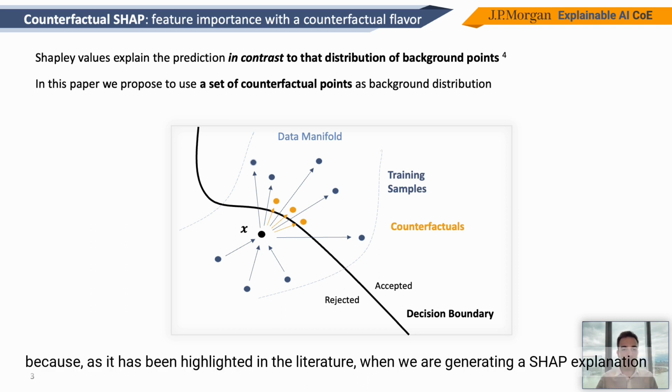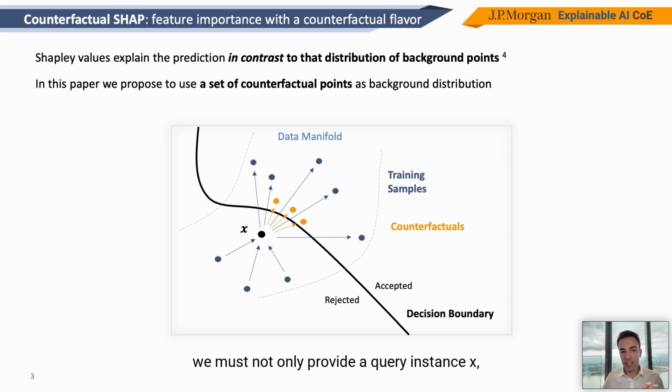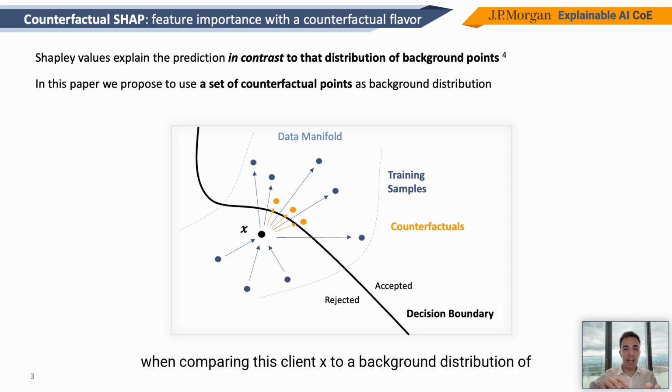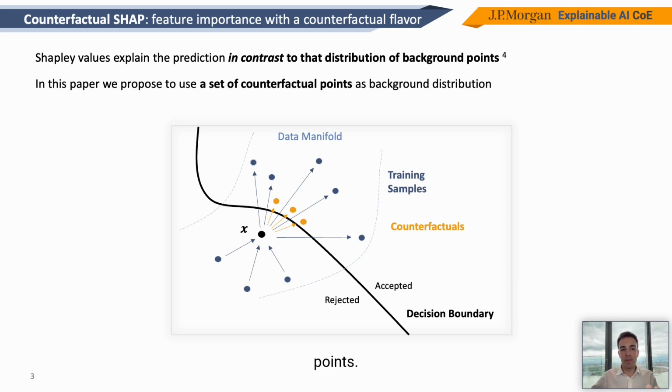This is the case because, as has been highlighted in the literature, when we are generating SHAP explanations, we must not only provide a query instance X, but also a background distribution of points. So the answer that we get from a SHAP explanation is really which features are most important for rejecting client X when comparing this client X to a background distribution of points. And this background distribution of points typically is the training set. If we do that, we are basically comparing client X with a lot of other clients, accepted or rejected, that can be very different from X.